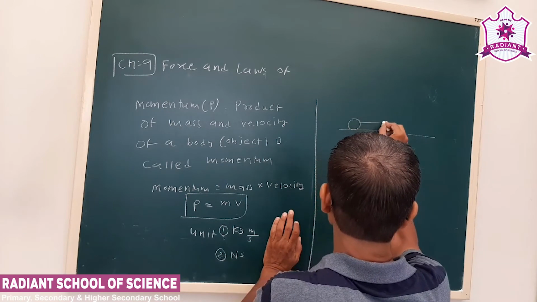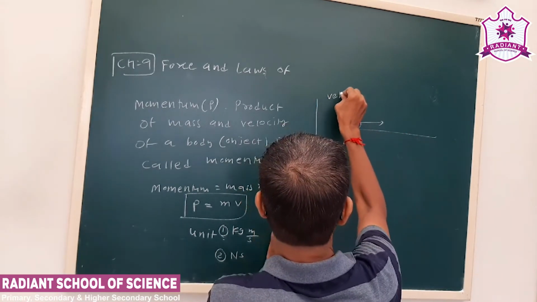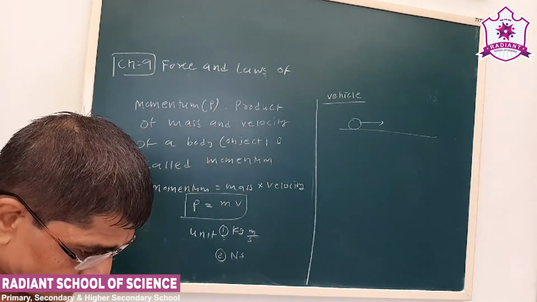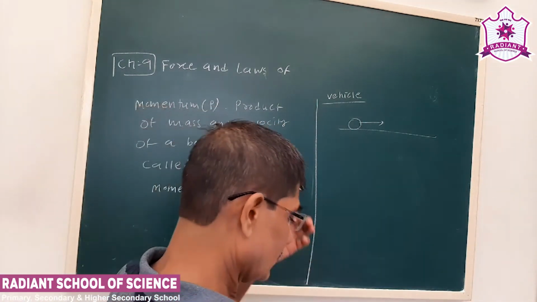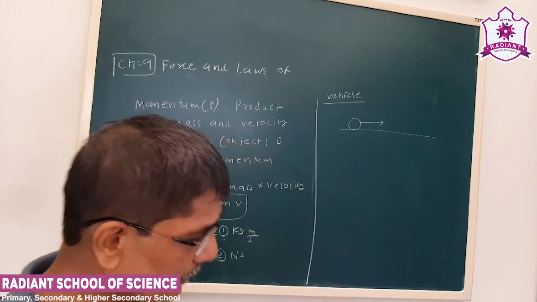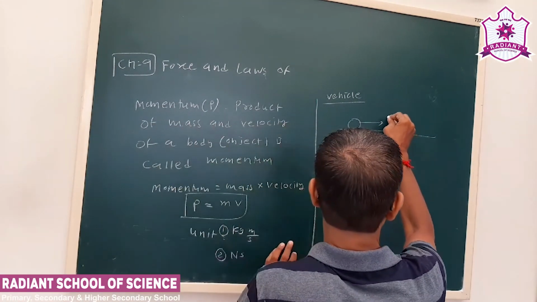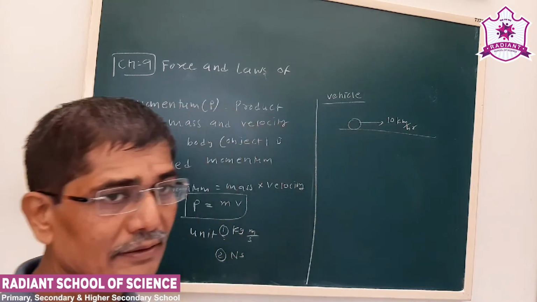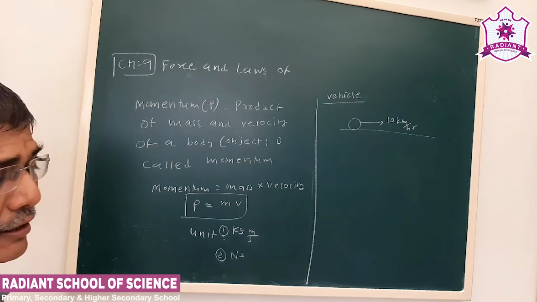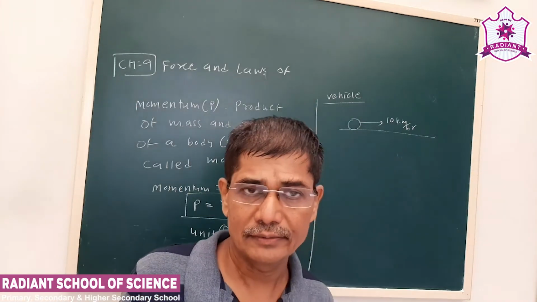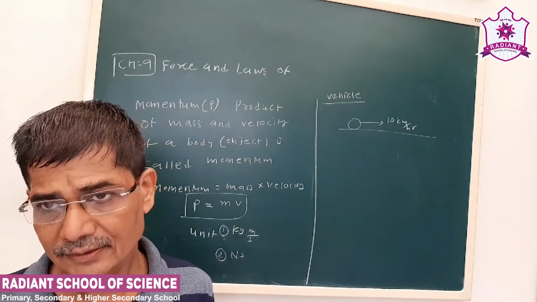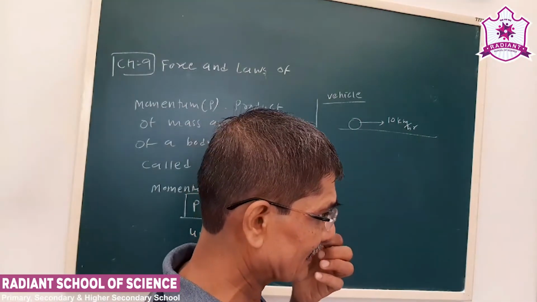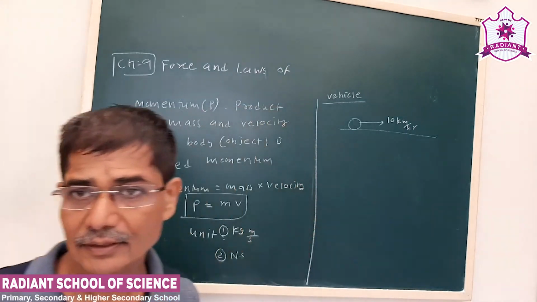Suppose a vehicle is moving. See, I am using the word vehicle. It is moving with a velocity of, let us say, 10 km per hour. Right now, I am not talking about the mass. I am using the word only, a vehicle which is moving at 10 km per hour.